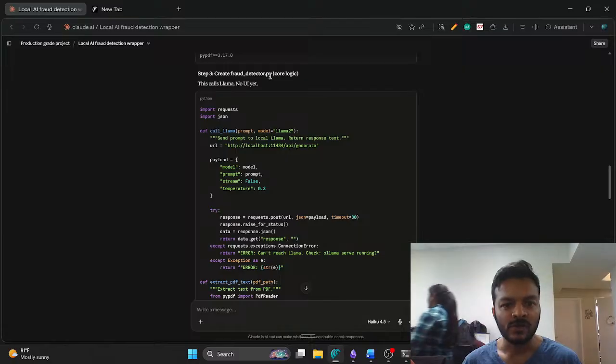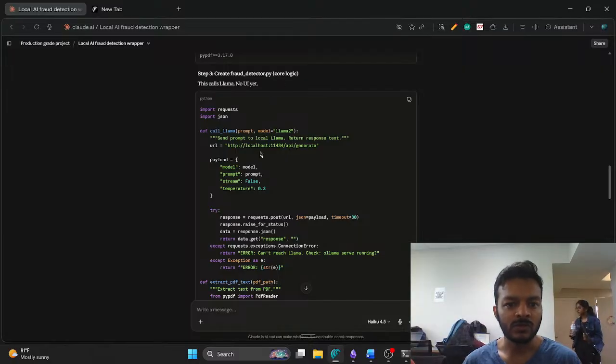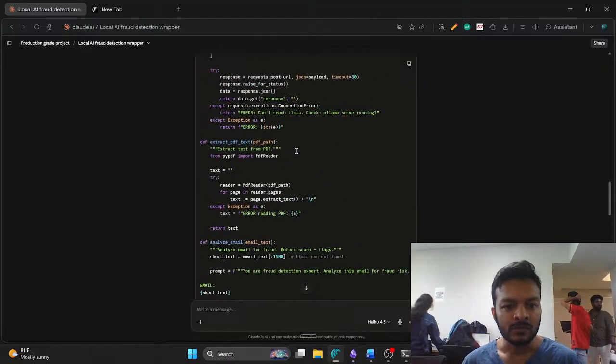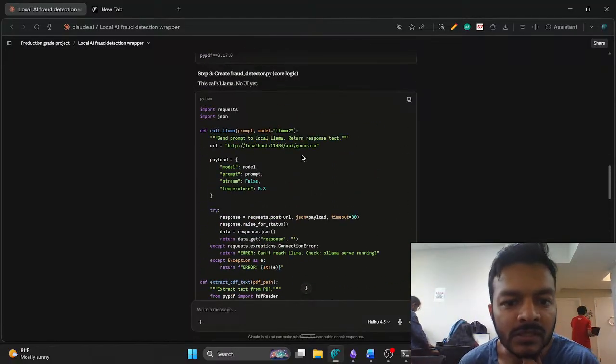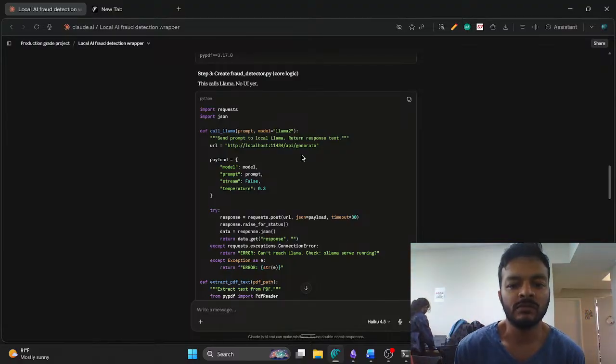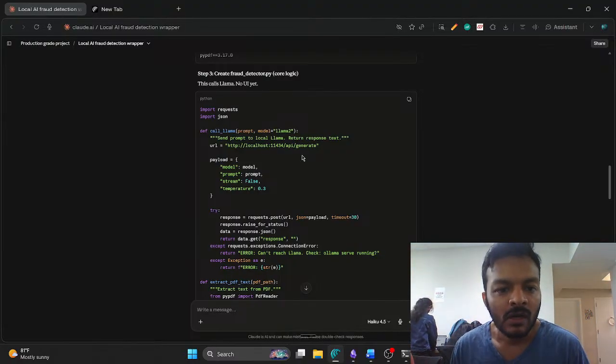Okay, fraud detector.py. This is the core logic. This calls llama, no UI yet. Okay, so let's see what it is. Even I don't know what the exact code is. I'm just a beginner.